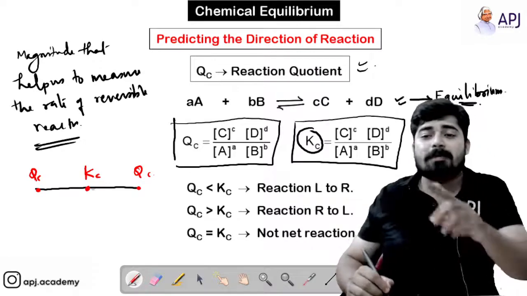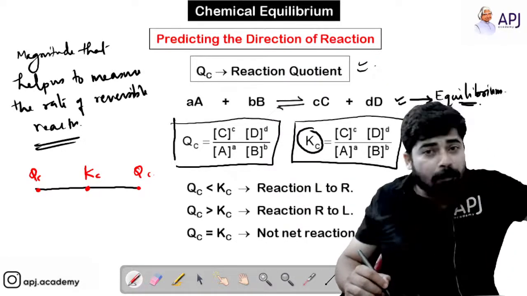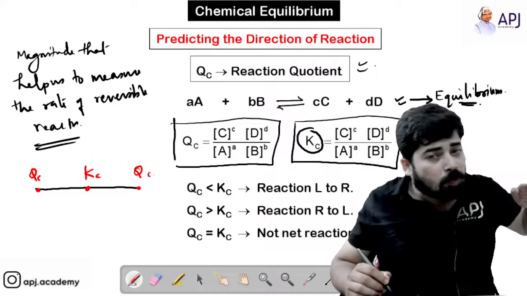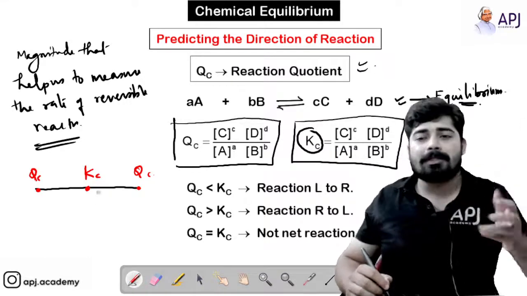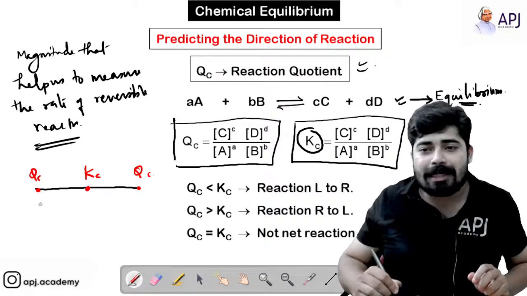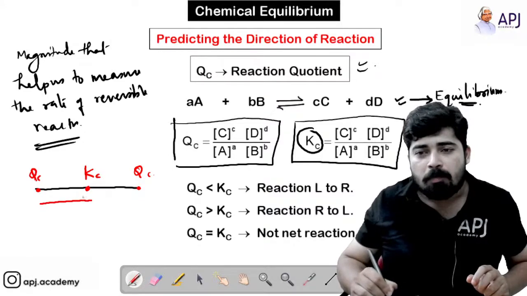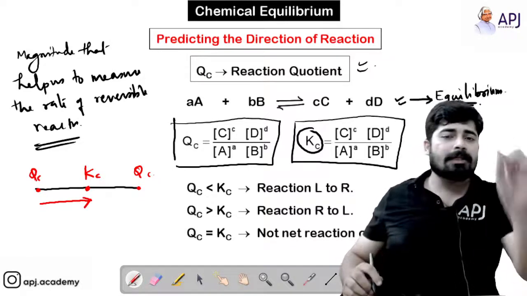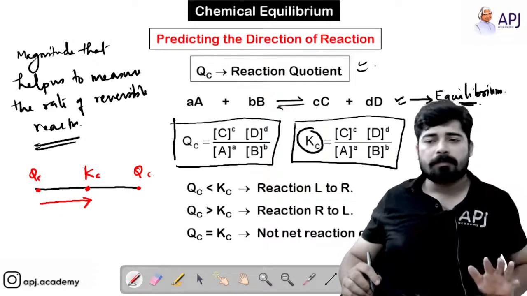If Qc is behind Kc, then that reaction will try to move forward until it reaches Kc. So if Qc is less than Kc, the reaction will move forward until it reaches Kc.